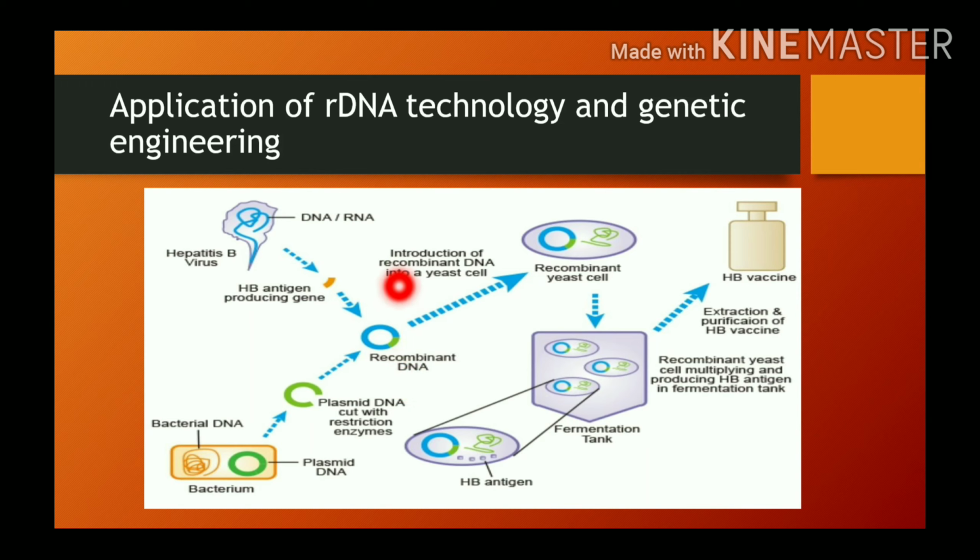Then this recombinant DNA is introduced into the yeast cell. In insulin, we introduced it into the E. coli, but for hepatitis B vaccine, we introduced it into yeast cell. Then we'll add them into the fermentation tank for the more multiplication. So recombinant yeast cell multiplying and producing HB antigen in fermentation tank. Then extraction and purification of HB vaccine.